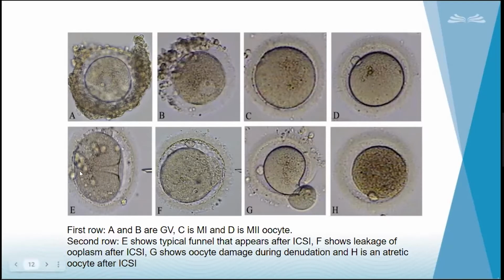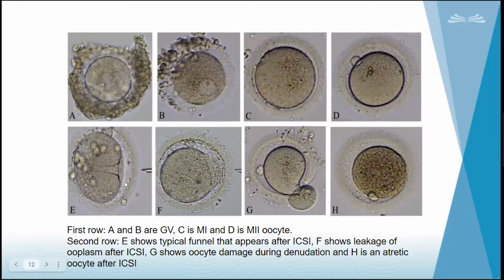When we do ICSI, I think most of you would have seen, or you will be seeing it in your practical sessions, you see that the oocyte is having a hollow. It will create a funnel. So this says that the plane of the oocyte, the plane of your needles and the injection technique is good, and your oocyte is good. It is having resistance and it is rigid. So if all these things are good, we will get this funnel shape.